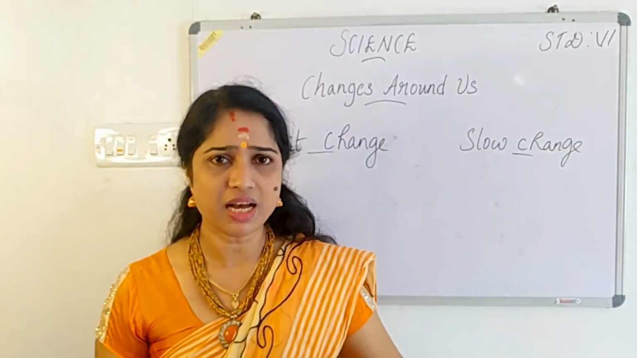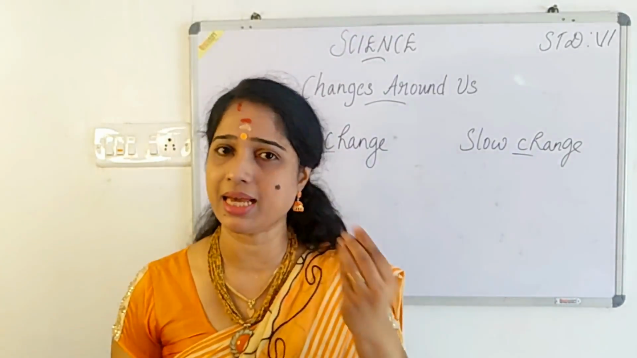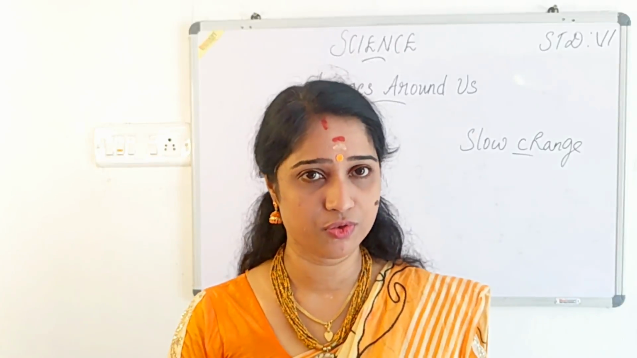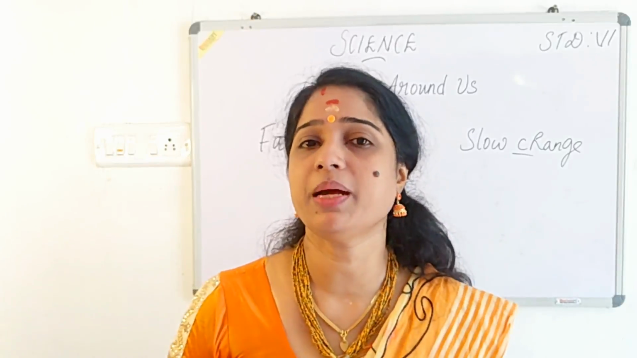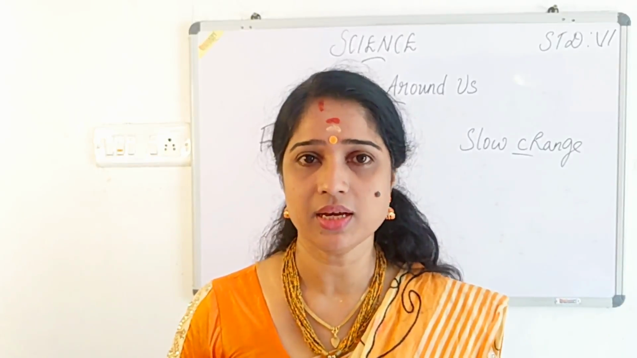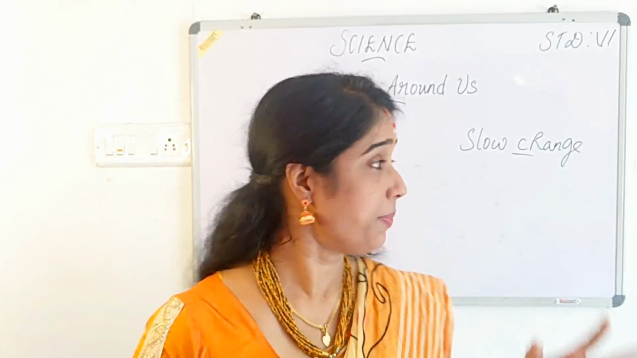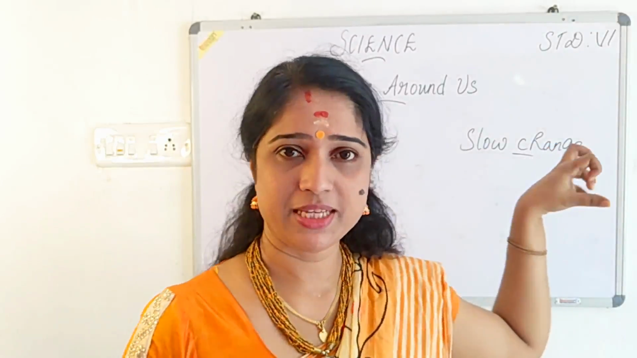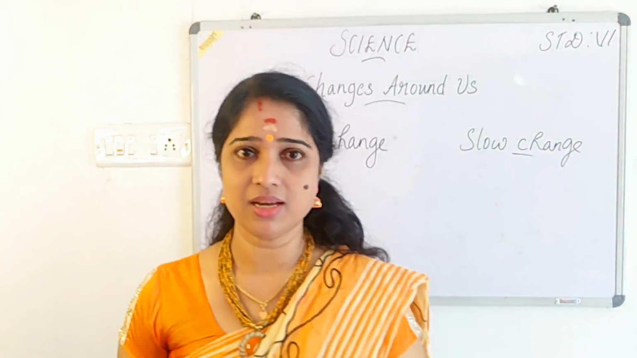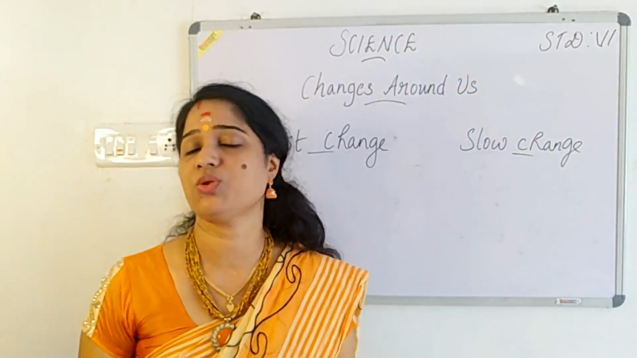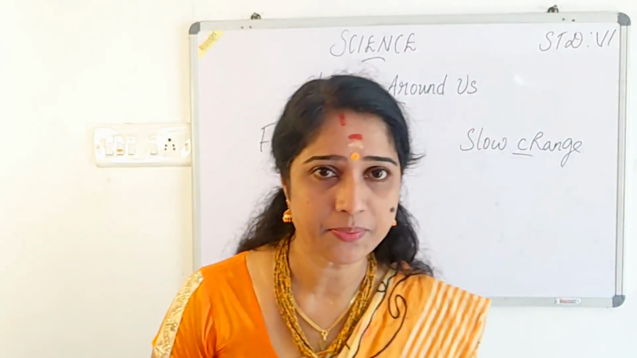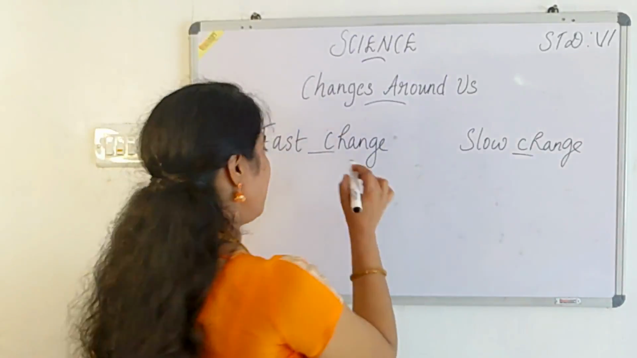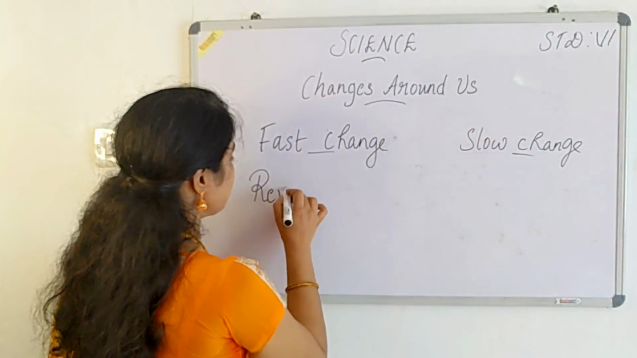Slow changes. Fast changes take place immediately. For example, breaking of a glass bowl is an example of fast change. Burning of paper is an example of fast change. So there are some examples. So fast change and slow change. Changes that take place immediately are known as fast change. If it takes place very slowly, it is known as what? Slow change. Clear? Then we can move on to another two divisions. They are the reversible change.